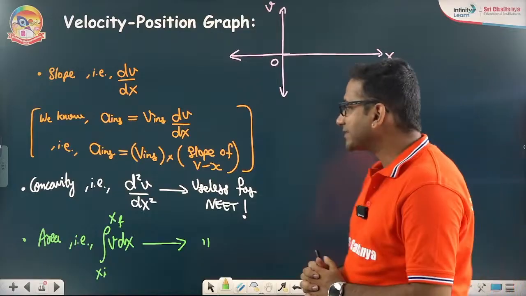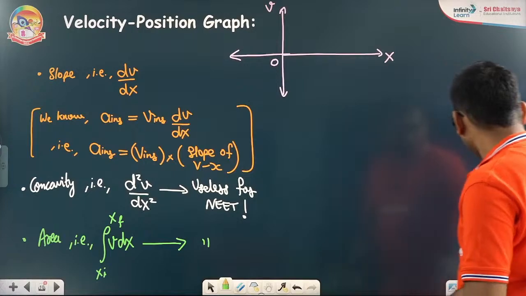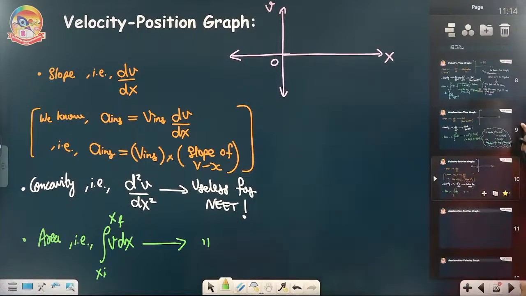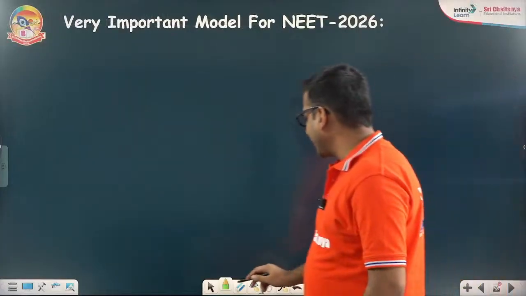Yes, in different topics and chapters it is used. Right now here it is not used directly. Chaliye, so let us talk about an important problem for NEET 2026.